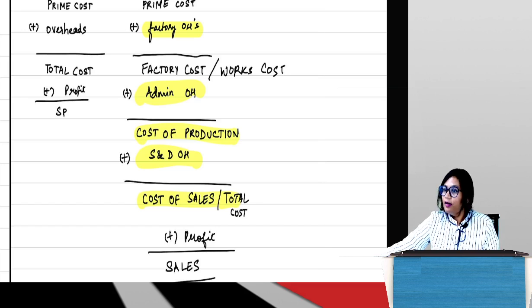Everything will be wrong. So what are you going to do then? You can't afford to go wrong in classification. So now they have given something like this: AOH and SNDOH is 60,000. What do I do? Guys, we have to make assumptions here.